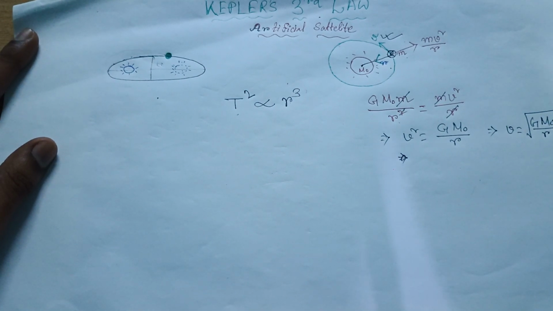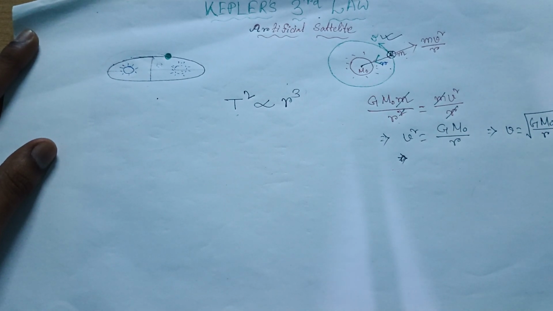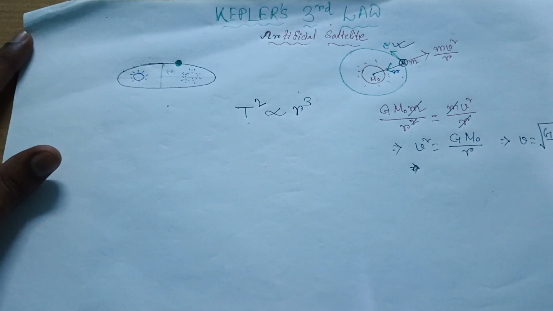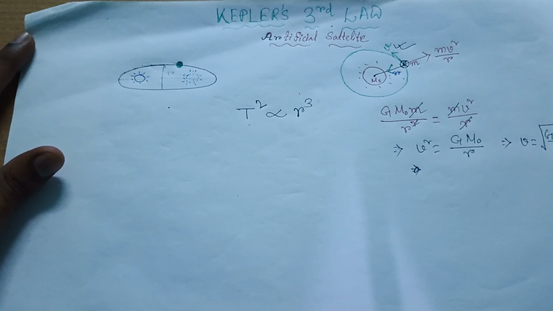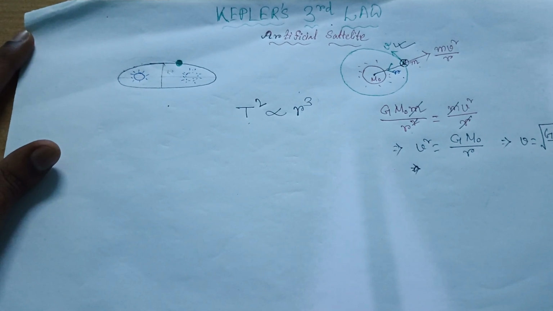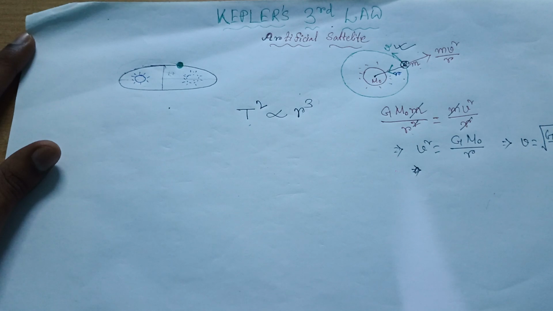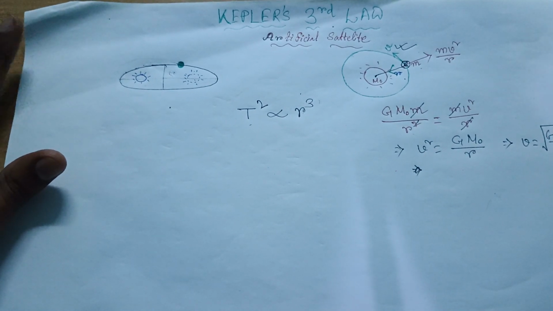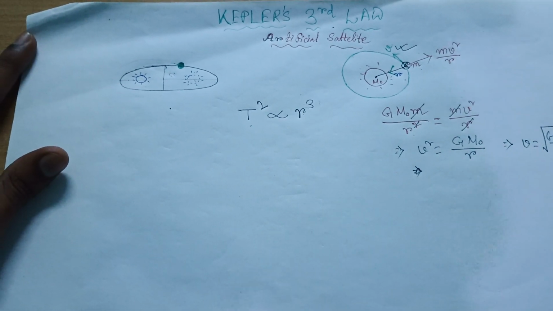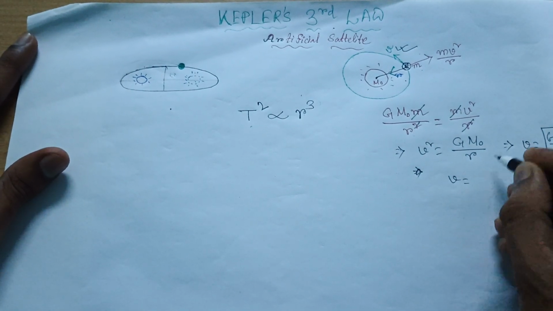Now we are talking about the time period, that means time. So time and velocity are related, that you have to know. That is quite simple mechanics actually, how time is related to velocity. We all know velocity is equal to displacement by time. Or if I am not going into the vector-scalar debate and just take v as speed, then speed should be equal to distance by time, right? So speed, that means v, should be equal to distance by time.